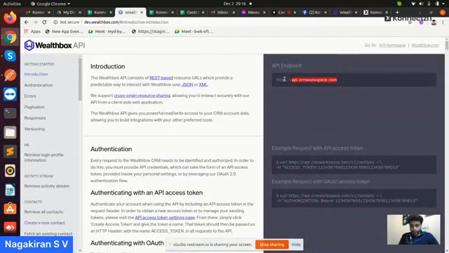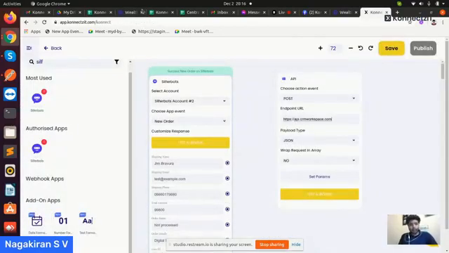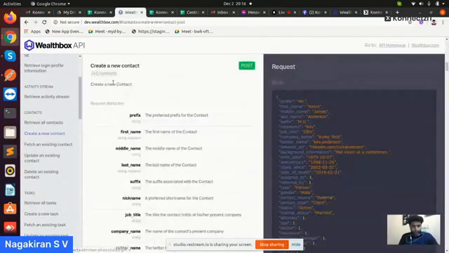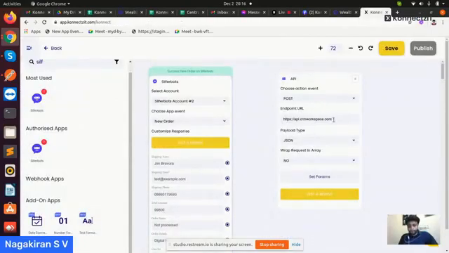Here you have the endpoint, and for create contact, this is the URL. After this I need to add headers and params.